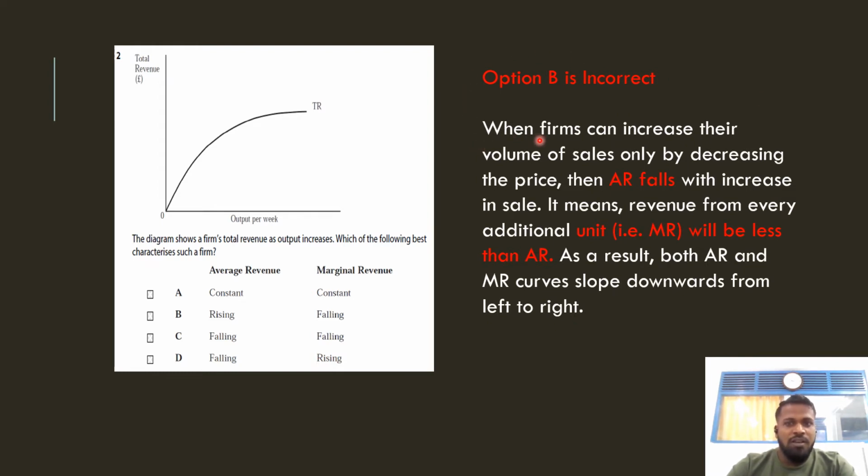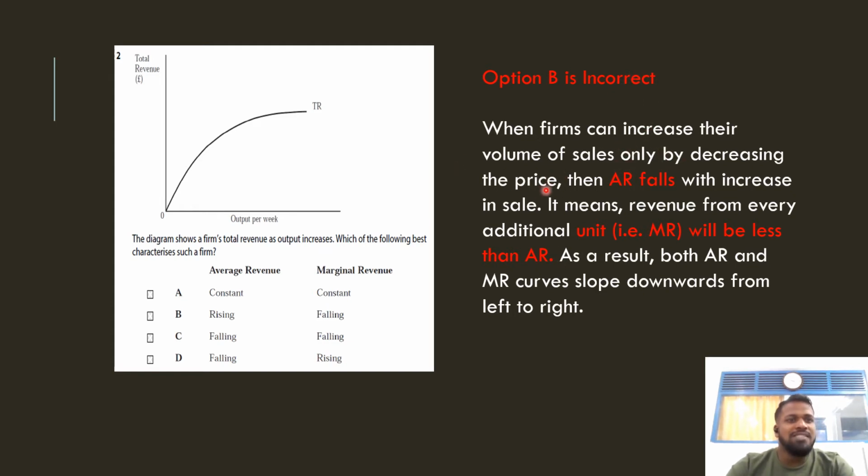Why? Because when a firm increases its volume of sales by decreasing the price, isn't it? Whenever the firm wants to increase the revenue, they decrease the price. So what will happen? AR will fall. With the increase in sales, it means that the average revenue of every additional unit, that is MR, will be less than AR.